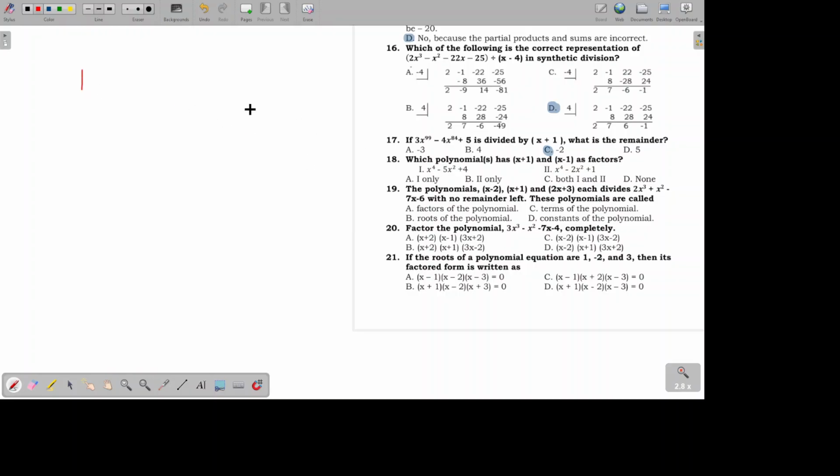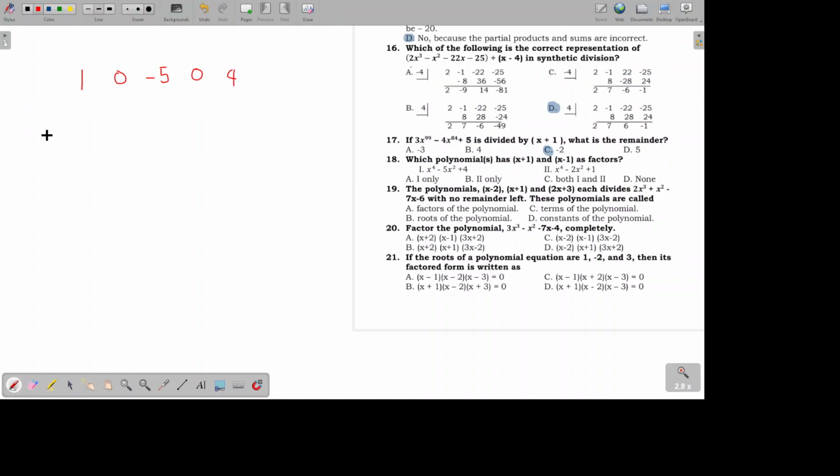There's no x cubed, so there's 0 there. Don't forget that if there's a missing exponent for that variable, then you put a 0 there. So x squared has the coefficient negative 5, and there's no x, so there's a 0 again, and then the constant.